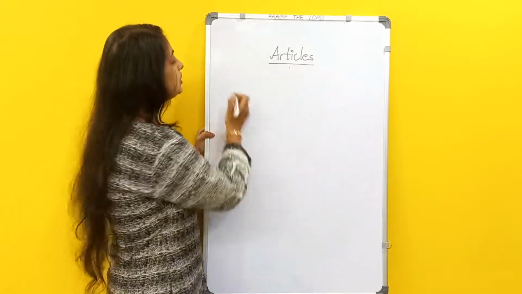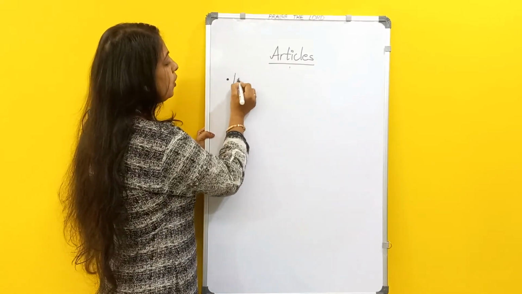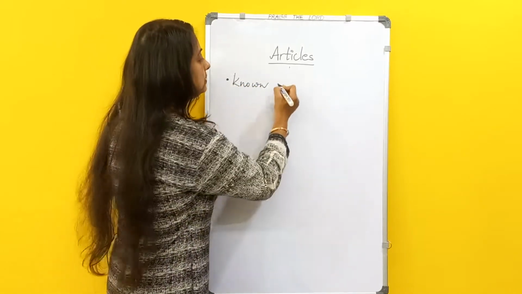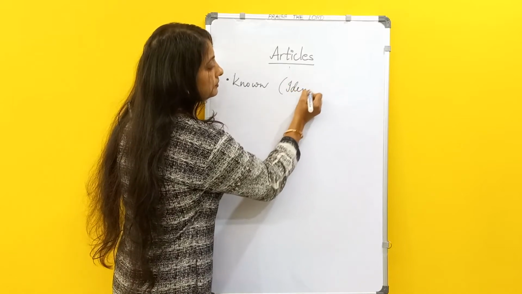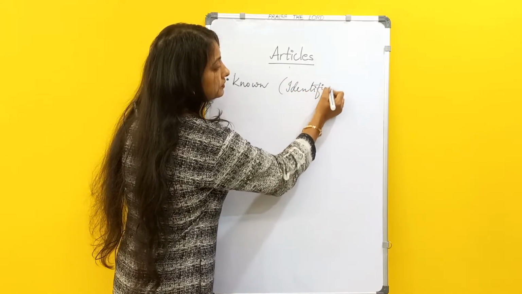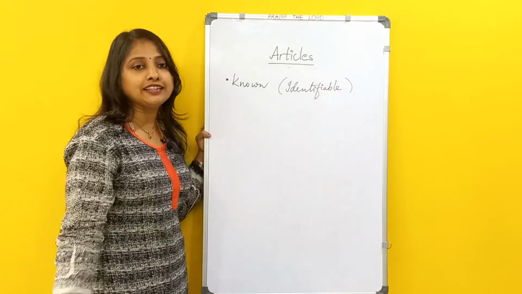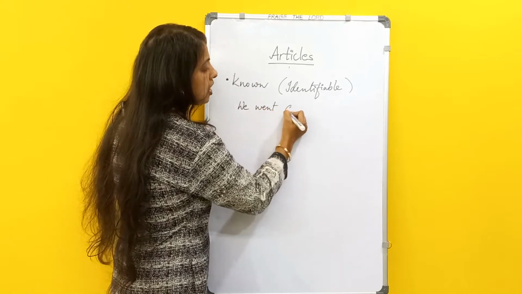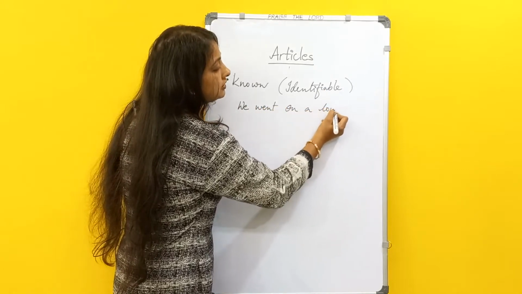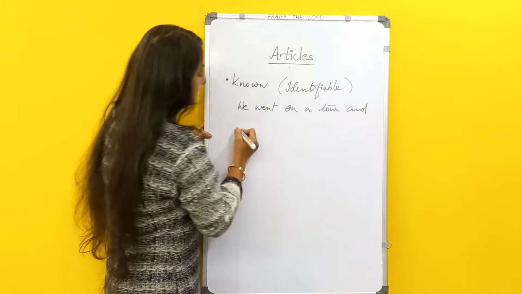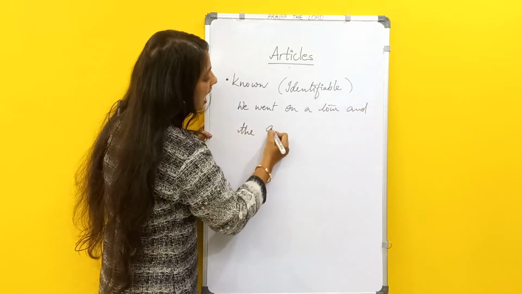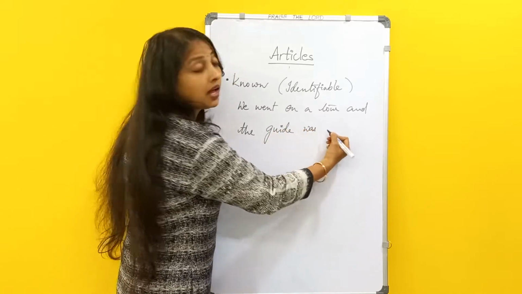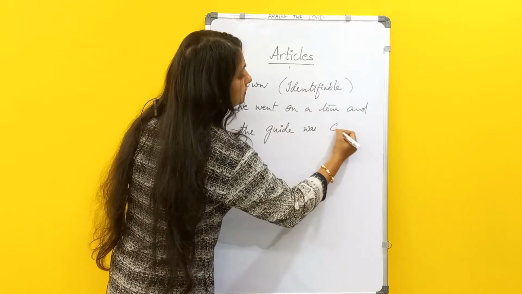now I am telling about an incident which is known, specifically identifiable, if you are able to identify it. So, we went on a tour and the guide was cool.